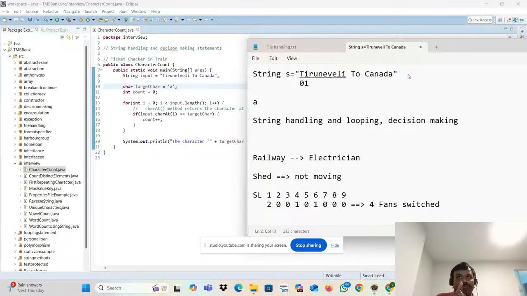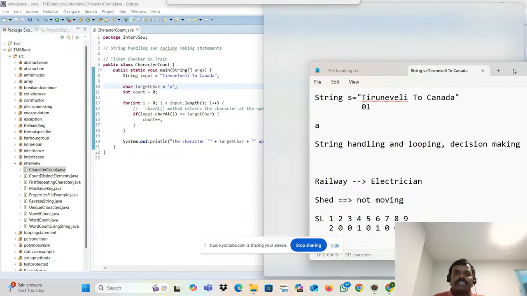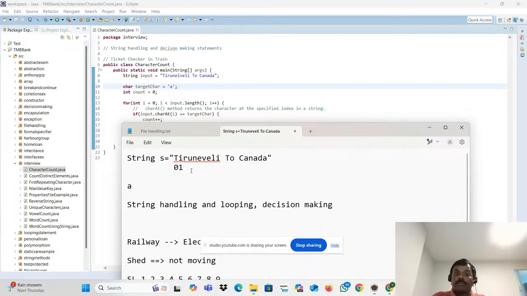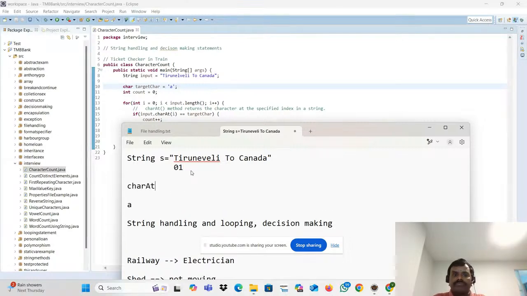You have to compare your 'A' with "Tirunelveli to Canada". So 'A' with the first character, 'A' with the second character, 'A' with the third character, 'A' with the fourth character. How to get the character? We already studied in string handling: charAt. What do you mean by charAt? We already studied, right? The charAt method returns the character at the specified position. charAt of 0, what is that?